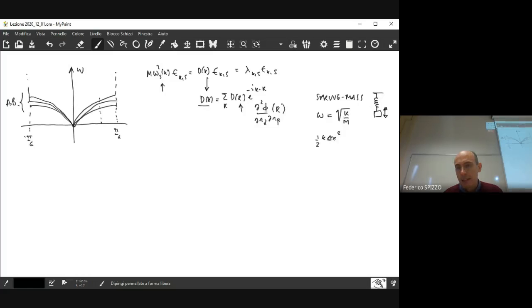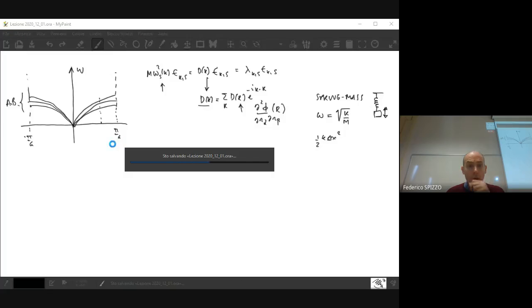So if you make the second derivative of that with respect to x, you have k. So again, this is just a very, very rough discussion, but it is to say the frequency is a consequence of the stiffness of the crystal. Okay.